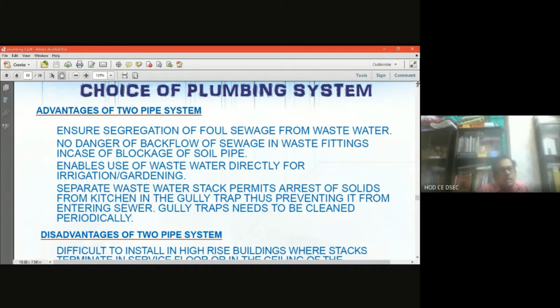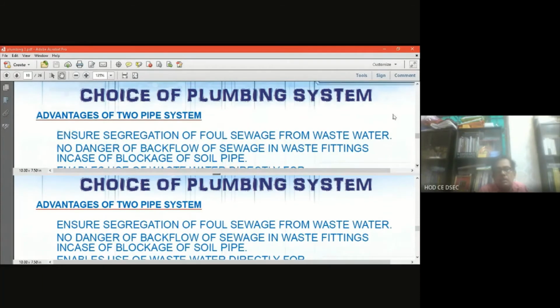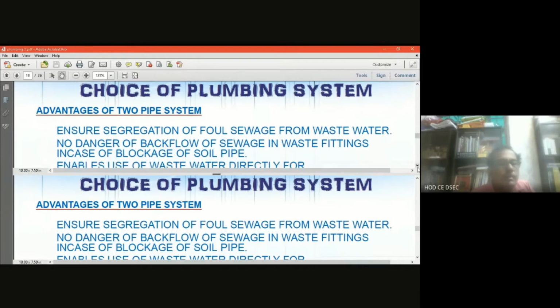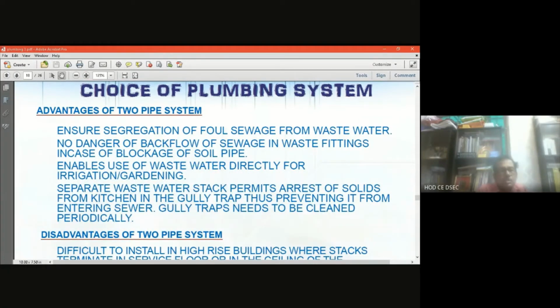Now, advantages of the two-pipe system. Fine. Advantage of two-pipe system, what is that? When you are talking about a separate soil pipe and a separate waste pipe, what are the advantages?